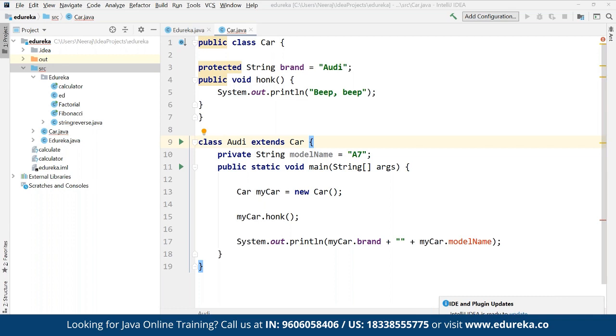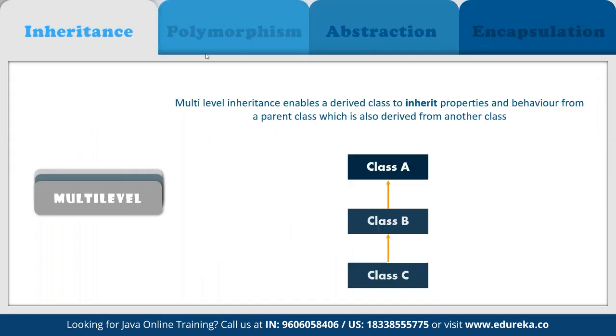Now next, we are going to discuss the entire concept of multi-level inheritance as well. Same way we have discussed single level inheritance, we can go for multi-level as well. So in multi-level, we have multiple classes inheriting from each other. For example, class B will be depending upon class A. Suppose class B is going to extend class A, and class C is going to extend class B. So whatever has been derived by class B from A is also going to be inherited by class C from class B itself.